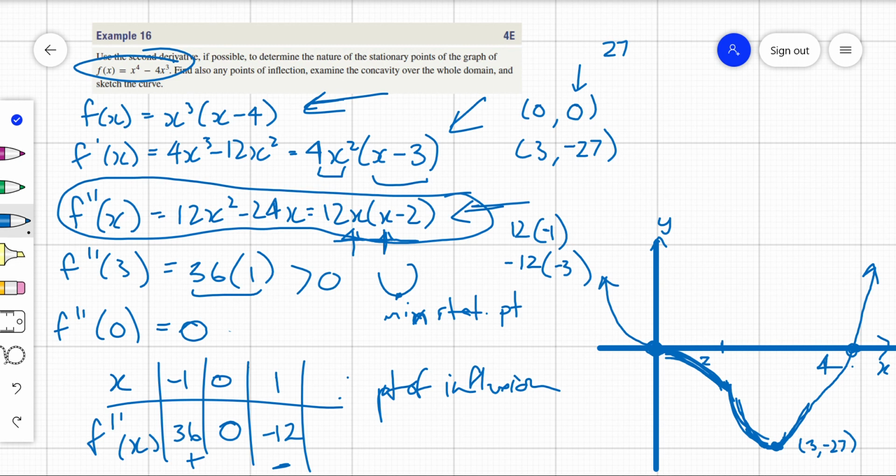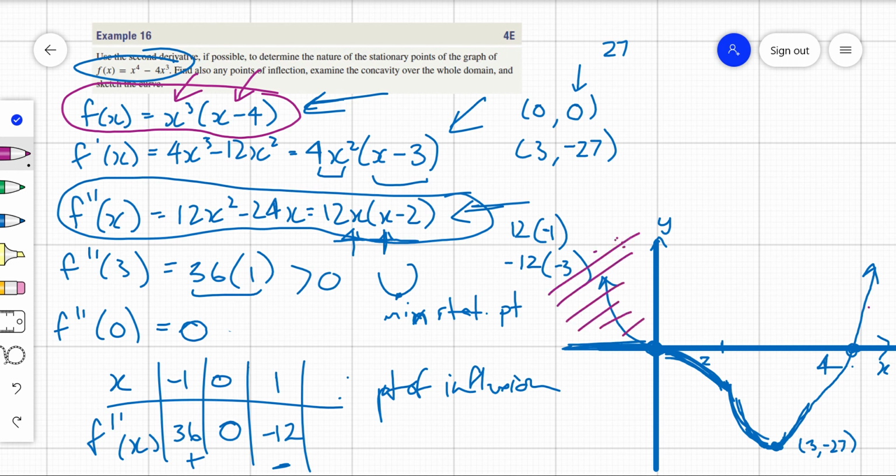Now, if we had just sketched the curve, we could have figured that out by having a look at when x is negative in the actual function. If I just have a look at when x is negative, this is going to be negative, this is also going to be negative. Negative times negative is positive. So it's quite easy to see that we are going to be up in this area, so it could not be a maximum turning point.